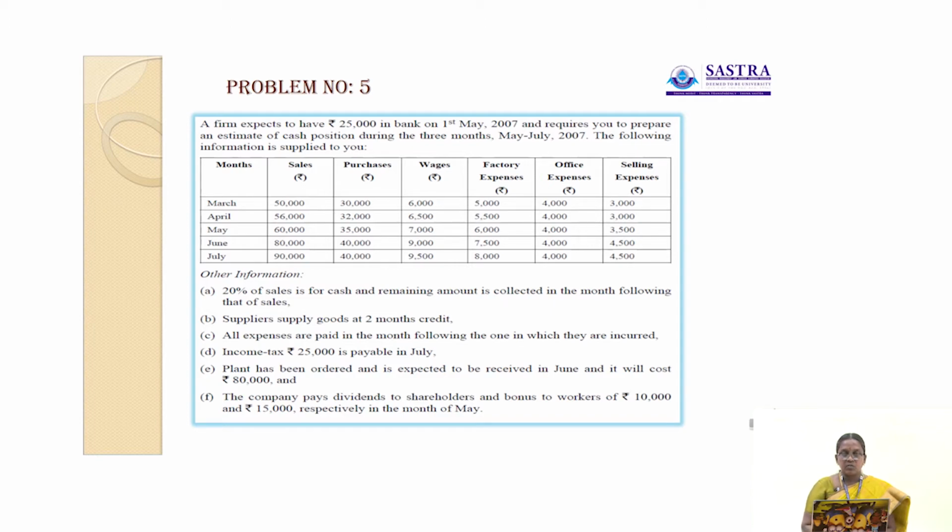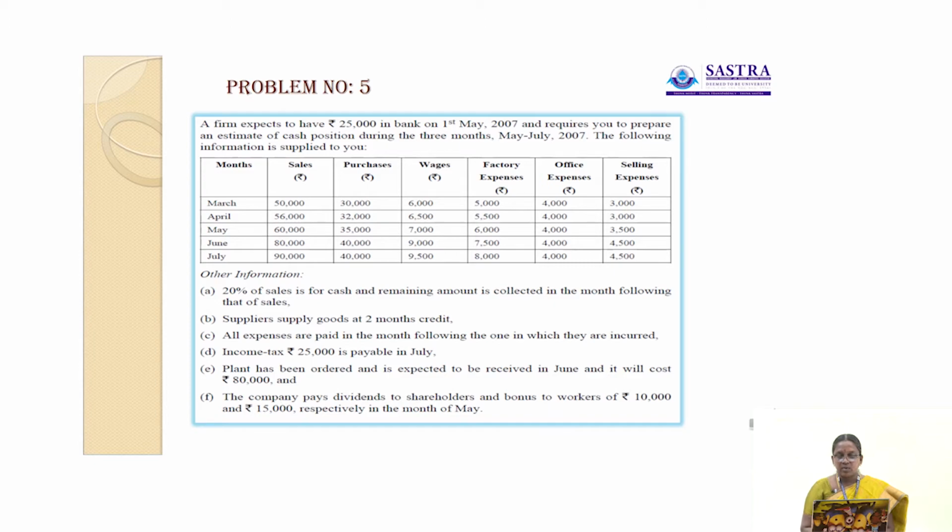Here other information was given. 20% of the sale is for cash and the remaining amount is collected in the month following that of sales. Suppliers supply goods at 2 months credit. All expenses are paid in the month following the one in which they are incurred. Income tax rupees 25,000 is payable in July.